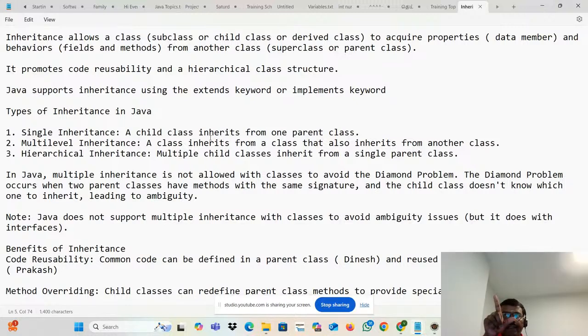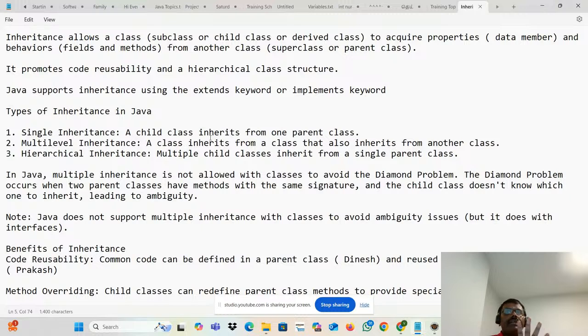What do you mean by hierarchical inheritance? One father is there with multiple children. Assume the father has three children. The father will give advice to this child also, this child also, this child also. A single class sharing with three child classes. It's a hierarchy: hierarchical inheritance.